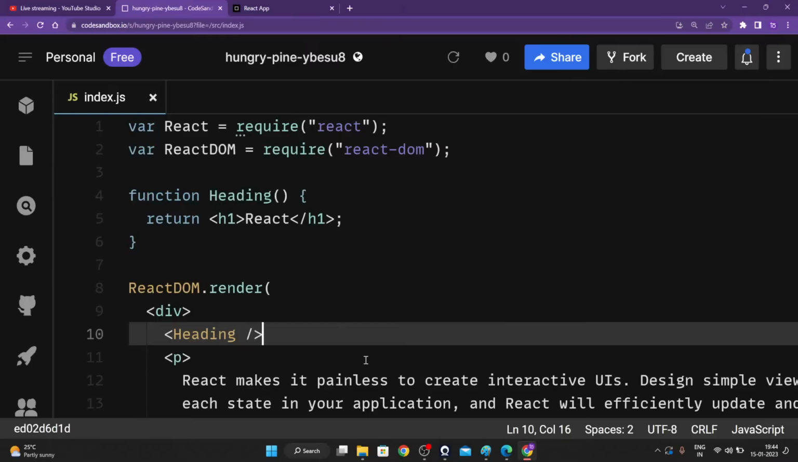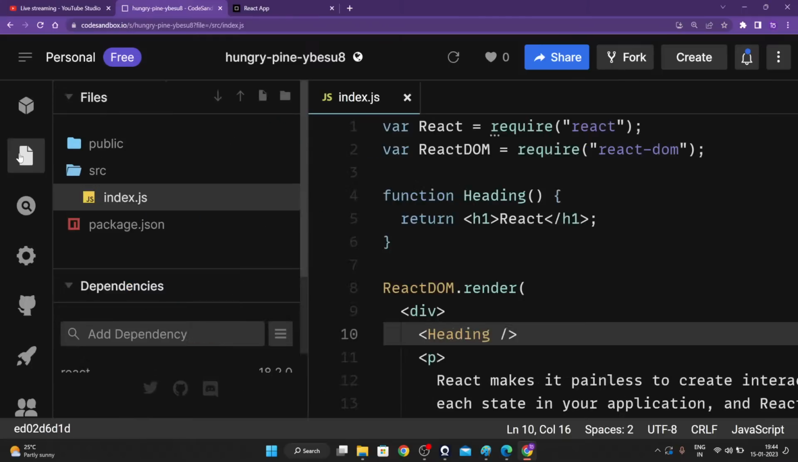Okay, guys. So what we are going to do right now is open up files. Then inside of the source folder, we are going to create a new file. To create a new file, there's a button right over here, new file. Are you guys able to see this button? Please do let me know.